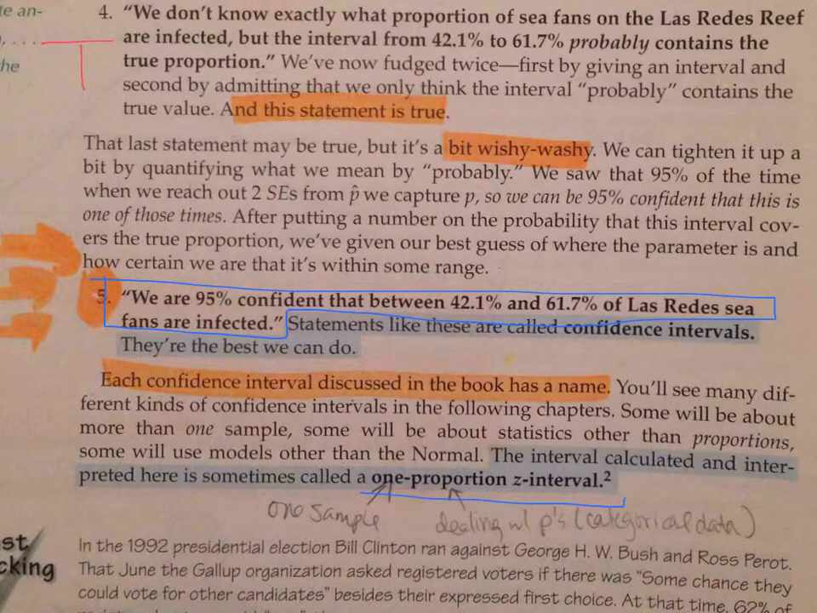This is a 1 proportion Z interval. We took 1 sample of fans, so 1. It's a proportion because it's categorical. We did the proportion of sick fans. You're sick or you're not. We used the normal model, so we based it off of Z-scores, and we'll get more specific about that in a minute. And then we did a confidence interval. So all of these words mean something, and they're all important. 1 proportion Z interval is what we just calculated.